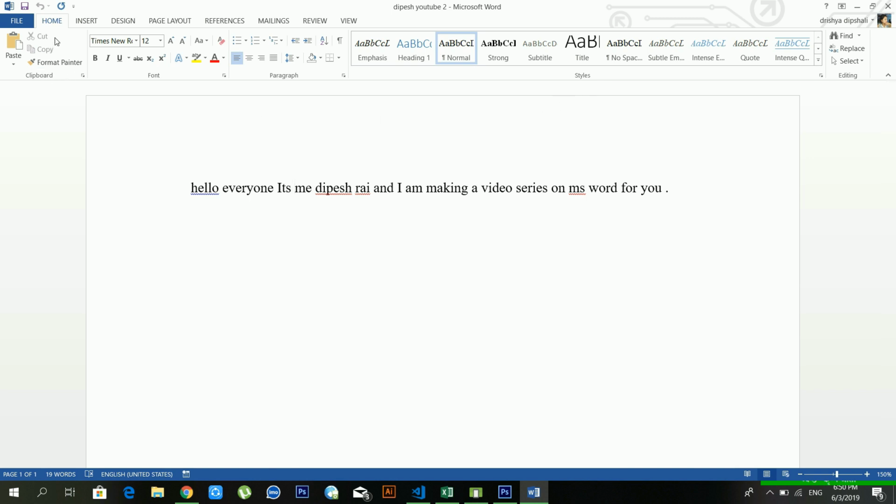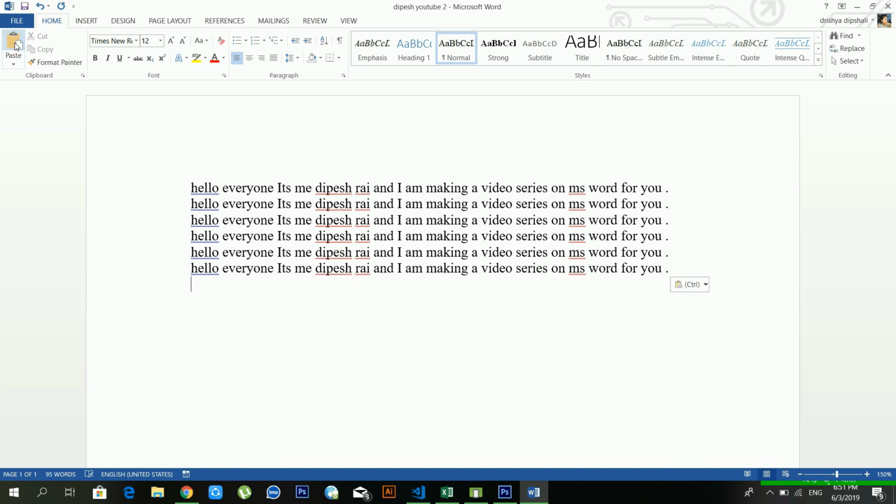The first section is the clipboard section. If you want to copy your file, first of all you have to select all the files. Then just go to copy, or you can directly press Ctrl+C also. After this you can paste it. Just click paste. See, now it's pasting, but before pasting you have to copy it.